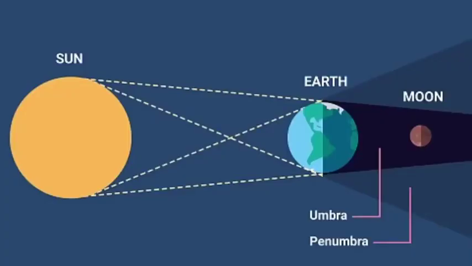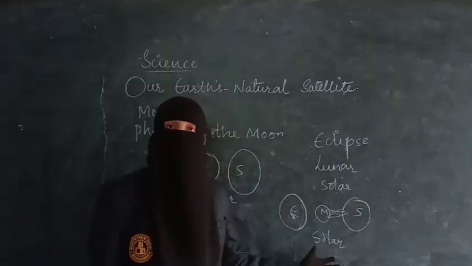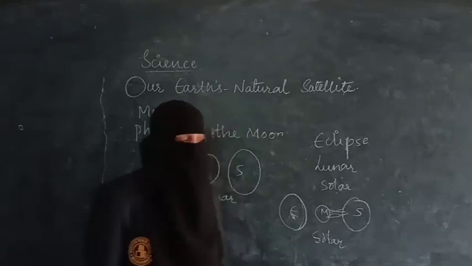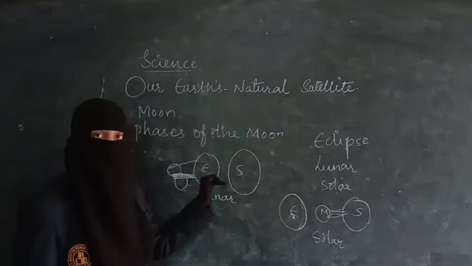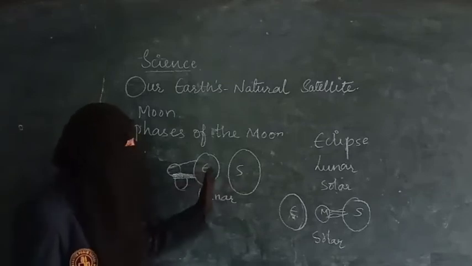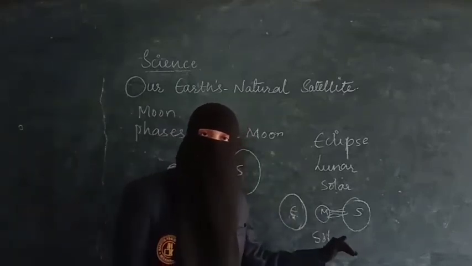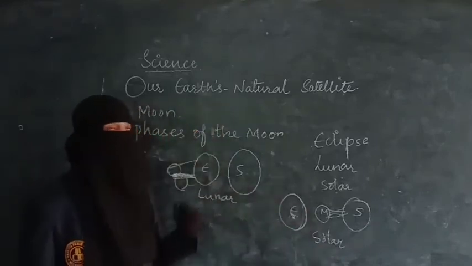When the earth is in between the sun and the moon, a lunar eclipse will take place. When the moon is in between the sun and the earth, a solar eclipse will take place. You should not see the solar eclipse directly with your naked eyes. It is very dangerous. As the earth or the moon moves away from the straight line, the eclipse will be completed. So, this was about the eclipse.